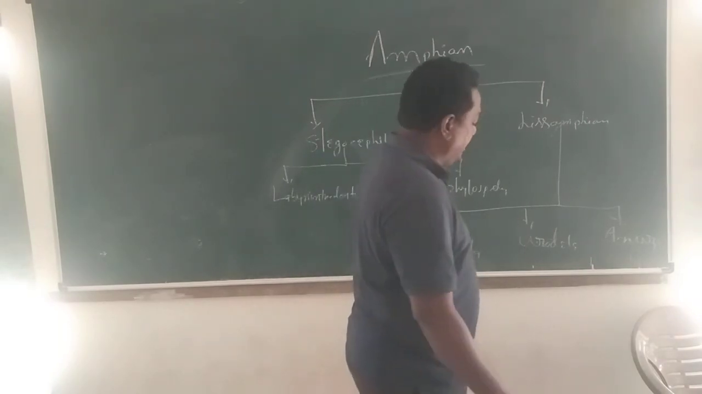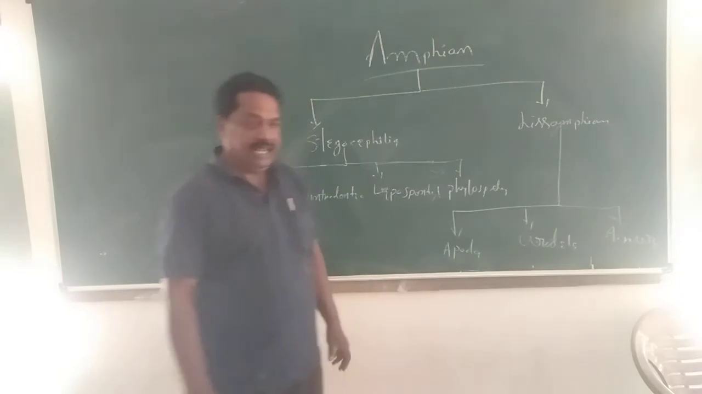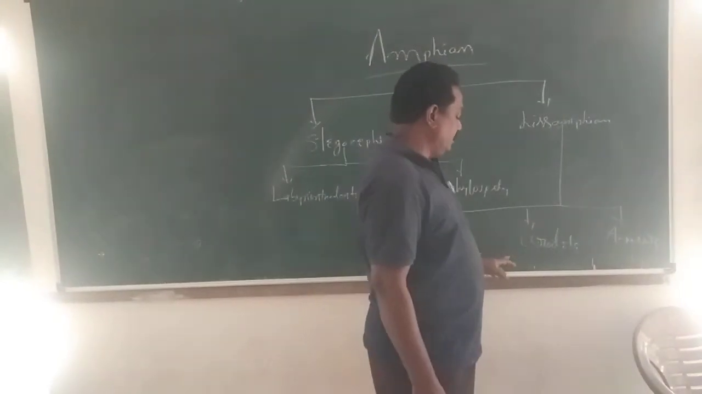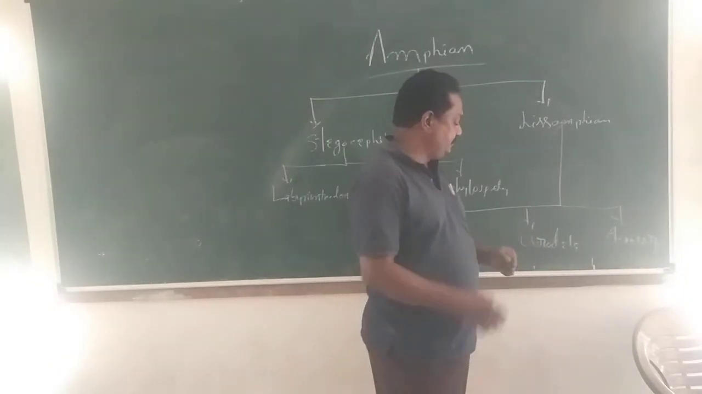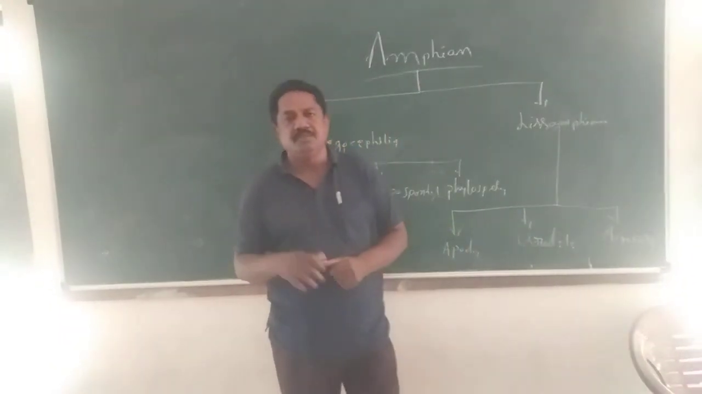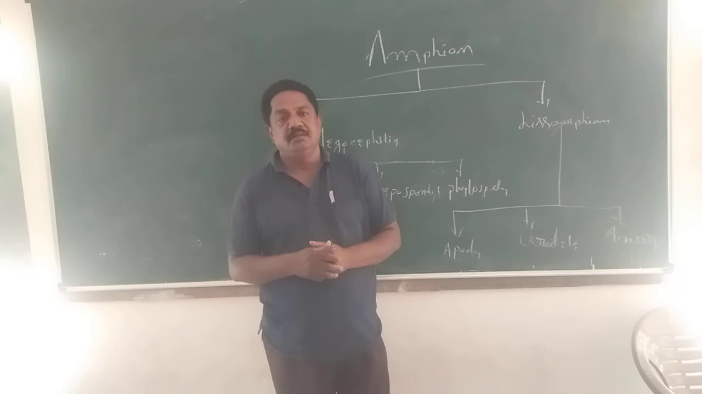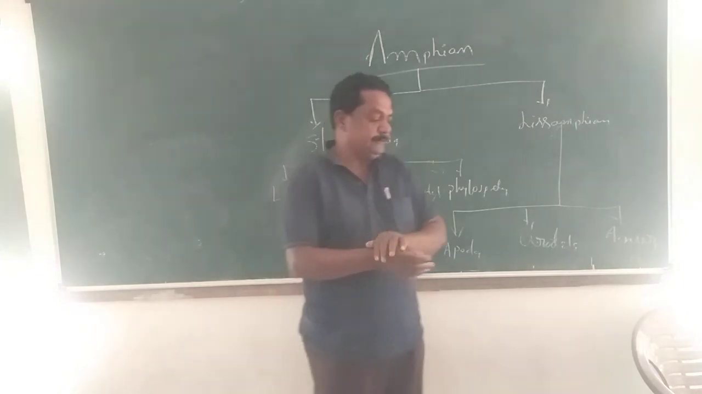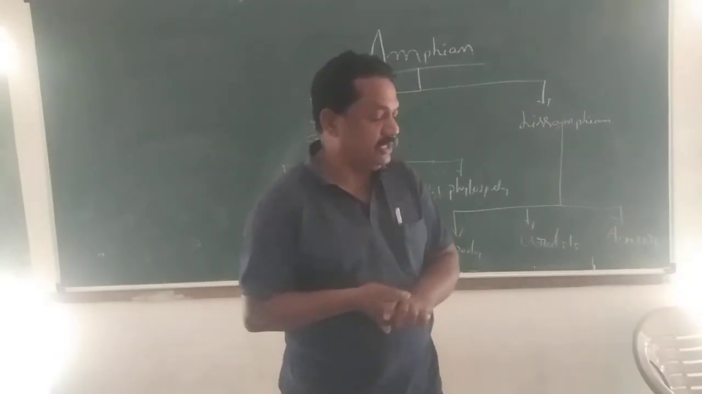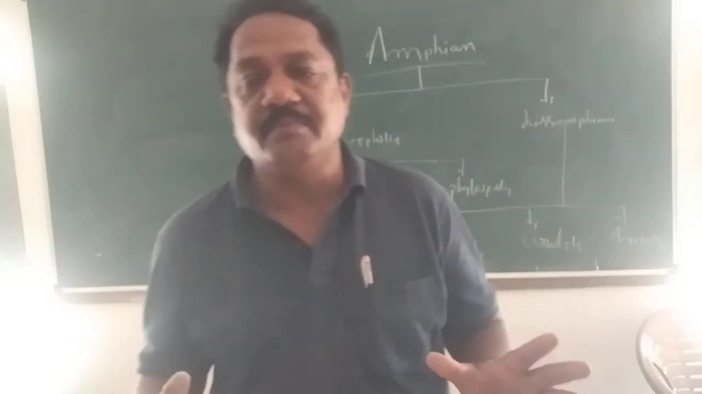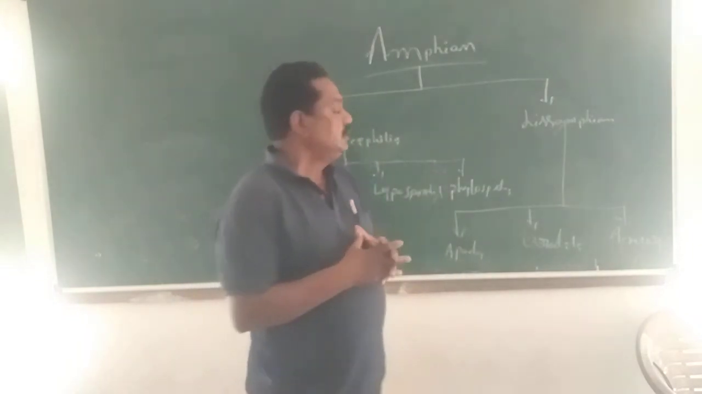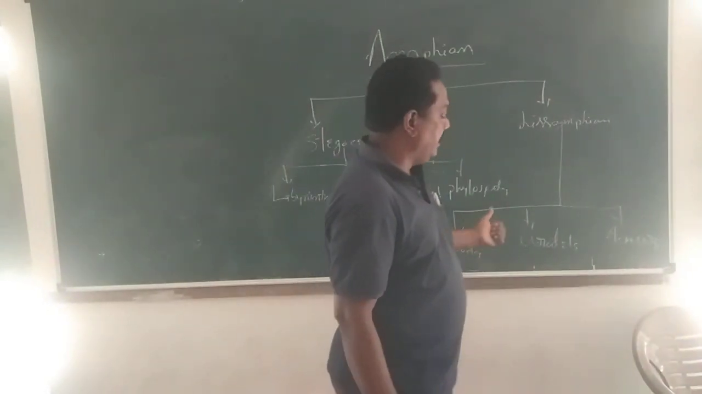Urodela: tail-containing animals are included in the Urodela. North America is called the headquarters of Urodela because in this world Urodela is present mostly there. So in these animals, forelimbs and hindlimbs are equal in size. There is no differentiation. So tail-containing animals are included in Urodela.